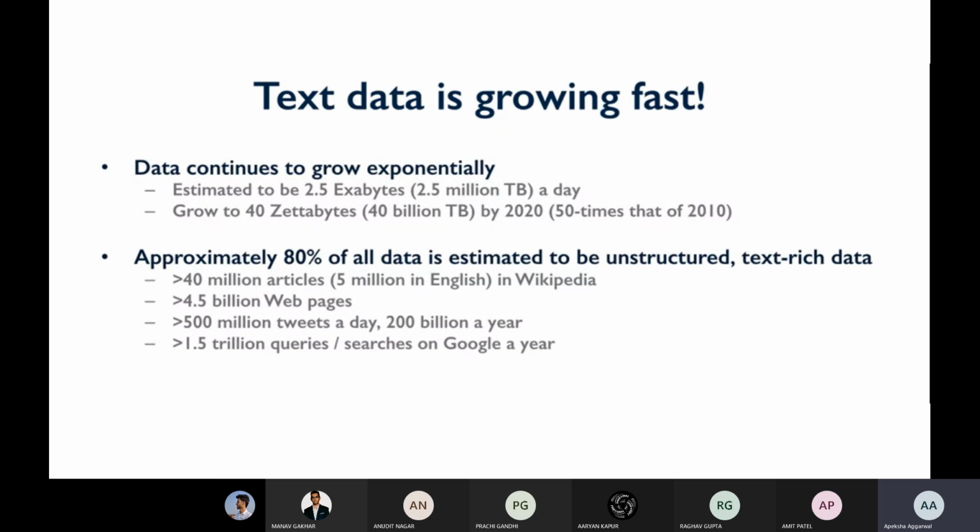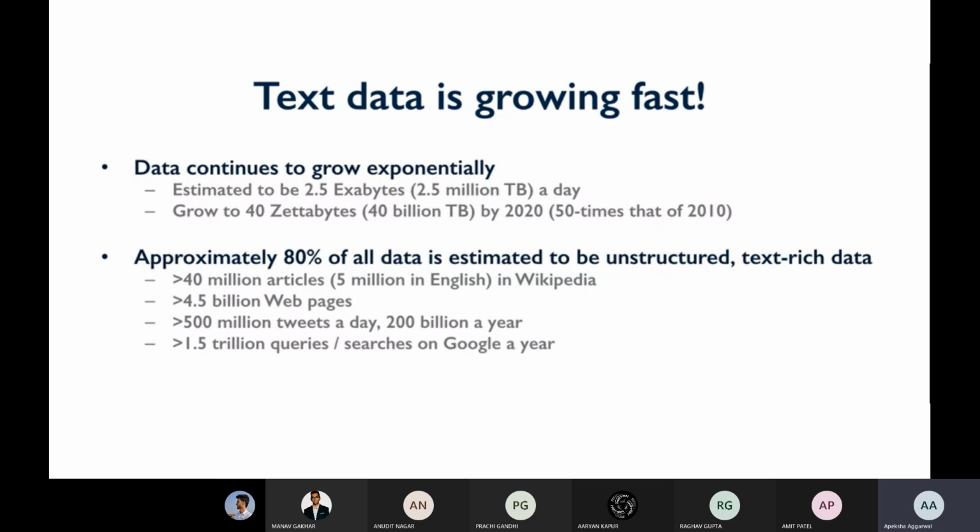Statistics say that approximately 80% of the whole data estimated is unstructured data, like we are posting something, doing blog posts or something like that. 40 million articles in Wikipedia, more than 4.5 billion web pages. Then we have tweets, 500 million tweets are generated every day.